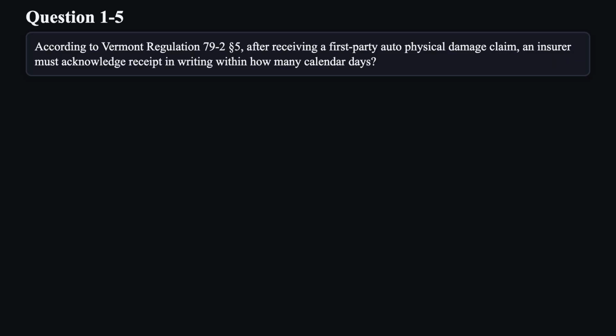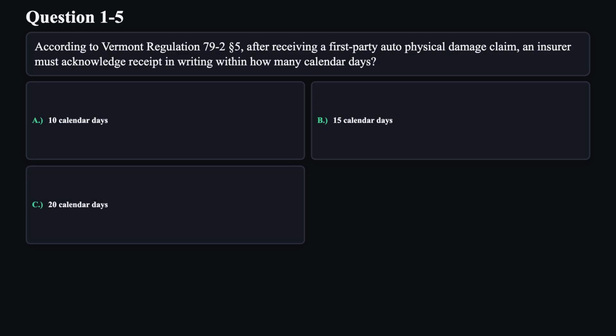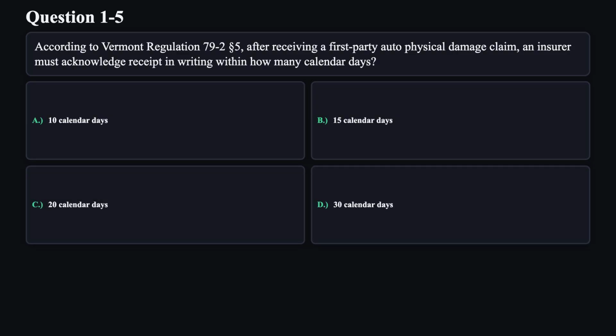Question 5. According to Vermont Regulation 79.2 Section 5, after receiving a first-party auto physical damage claim, an insurer must acknowledge receipt in writing within how many calendar days? A. 10 calendar days. B. 15 calendar days. C. 20 calendar days. D. 30 calendar days.